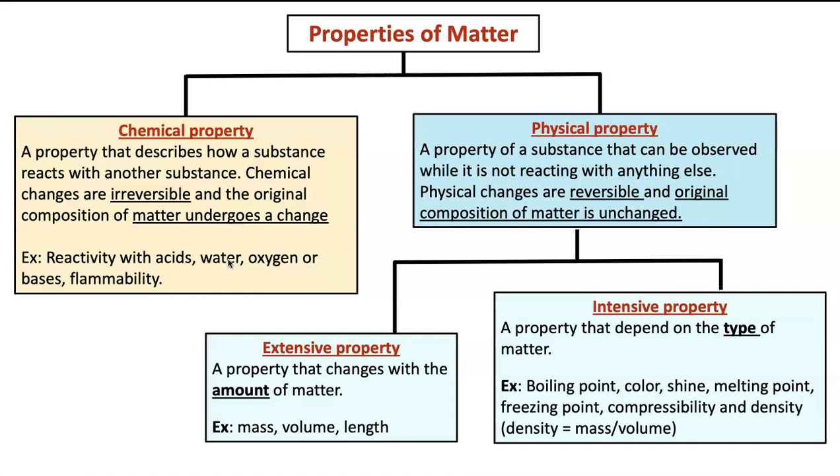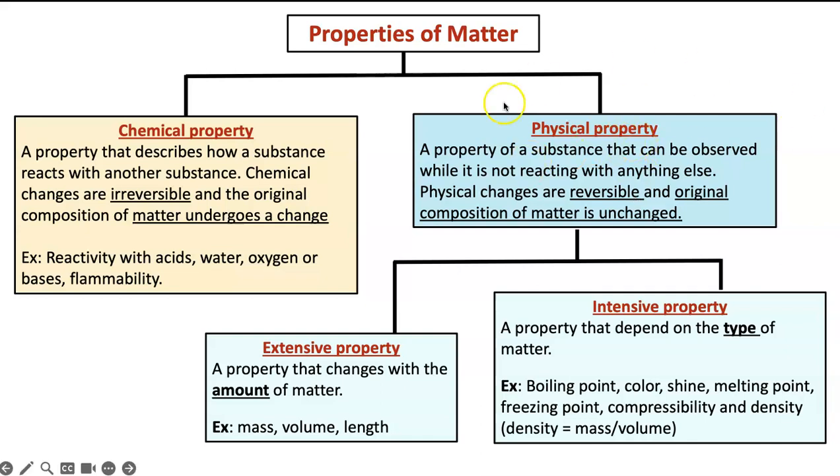Or it reacts with water or oxygen or bases, same thing happens. And if something is flammable, catches fire or not, is also a chemical property. Physical properties can be observed while something is not reacting with anything. For example, is something undergoing a physical change like solid to liquid, liquid to gas, gas to solid, and so on. So these are all reversible, and the original substance still remains the same. Its chemical composition is unchanged.